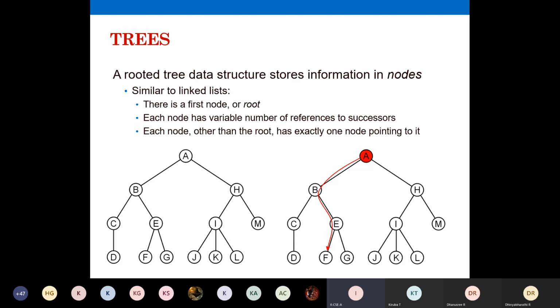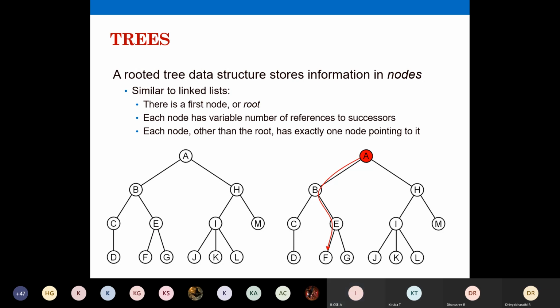Here you can relate this with the linked list. In a linked list, how do we store the address of the next node? A will store the address of H, is it not? So A is pointing to H and A is pointing to B. We will be storing the address of B in place of A. So we are using only the linked list concept here. It's going to store the address of B.